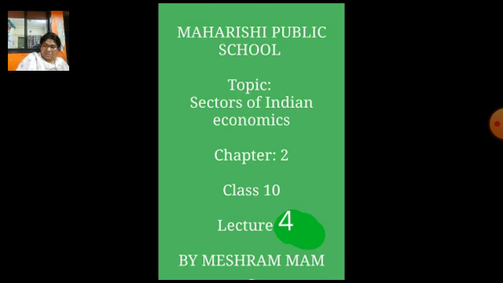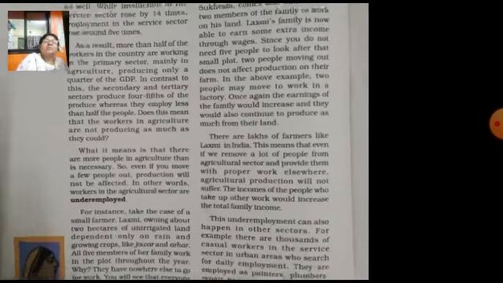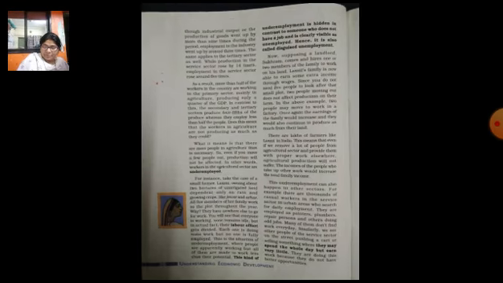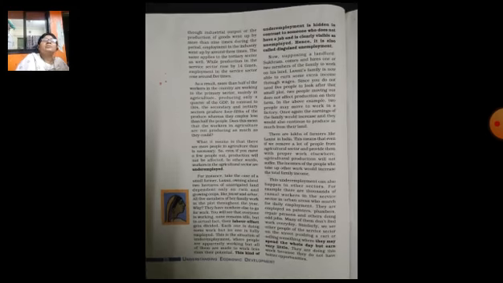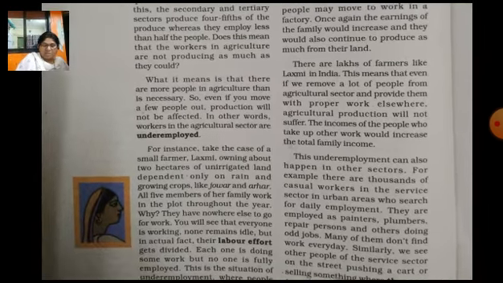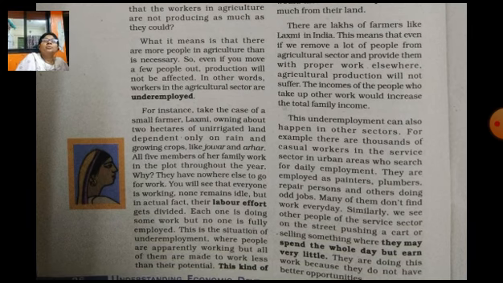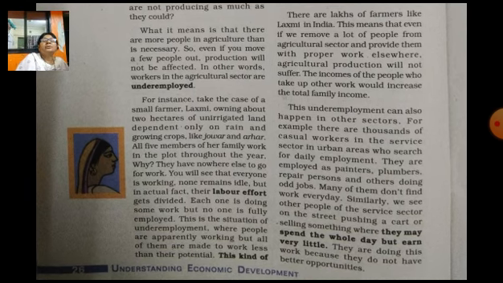In the third lecture we have been discussing underemployment. Underemployment is found in the agricultural sector, as we were discussing in the example of Lakshmi. She is landless, or has a very small plot, and she is not getting work for the whole season. So there are many farmers like Lakshmi.